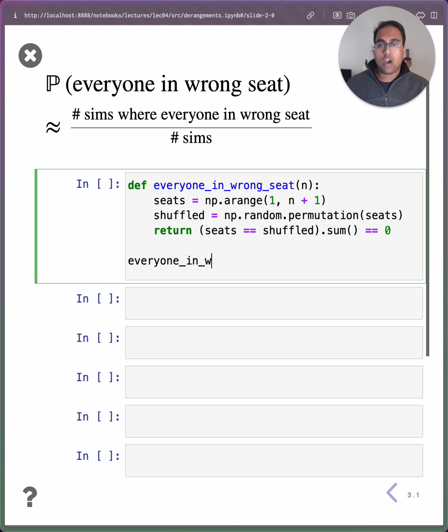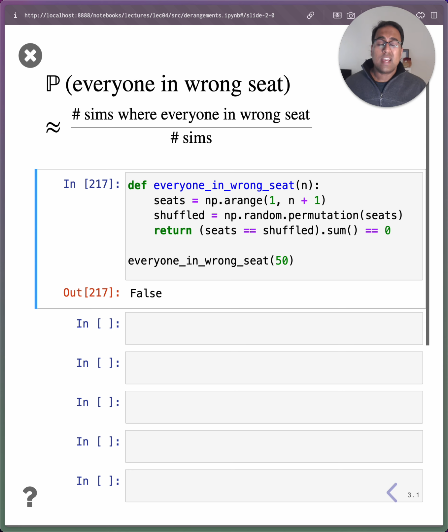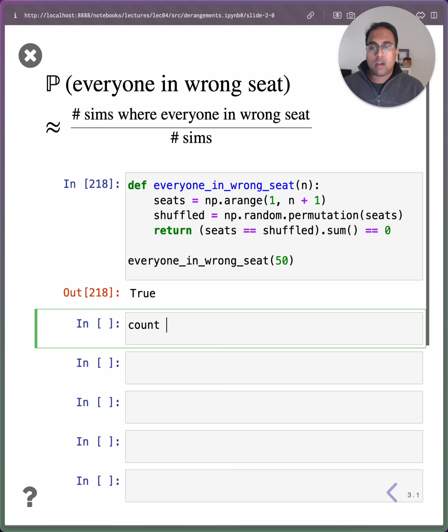And now every time I call it, so let's pick our n to be, say, 50 people on this hypothetical plane, it's going to simulate one hypothetical plane. It's going to pick 50 people, shuffle them up, and return true if everyone was in the wrong seat, and false if at least one person was in the correct seat. If it says false, we don't really know what the makeup of the plane is, other than that at least one person is in the right place. If it says true, though, it means everyone is in the wrong seat. So now what this boils down to is running this cell repeatedly, and counting the number of times we get a true.